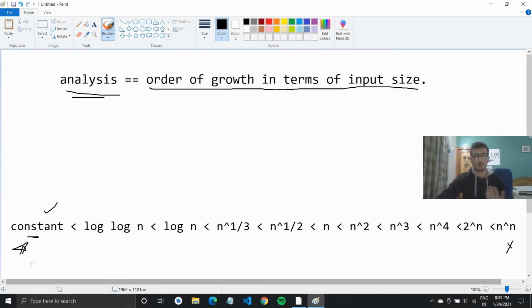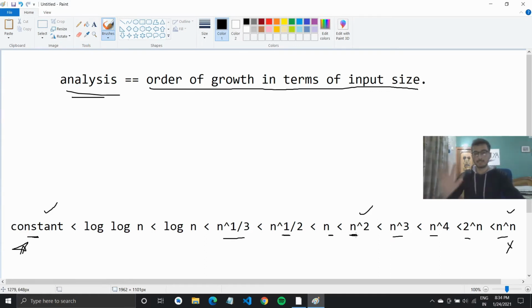So if my order of growth is constant, better. If I have log of n, still better. Then we have n raised to power 1 by 3, n raised to power 1 by 2, n square, n cube, n raised to power 4, 2 raised to power n, and n raised to power n. So if my program complexity is n raised to power n, and another program's complexity is n square, which one is better? The one that is lesser. So the n square one would be better.